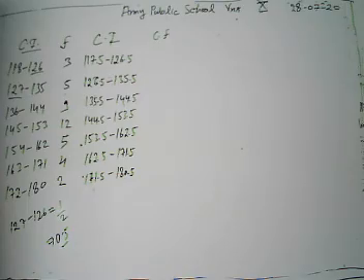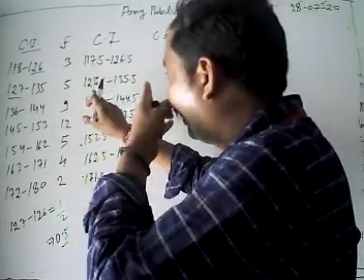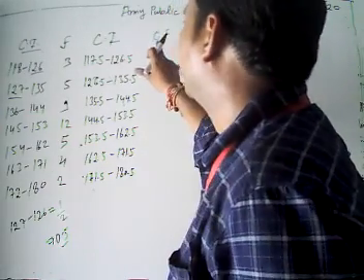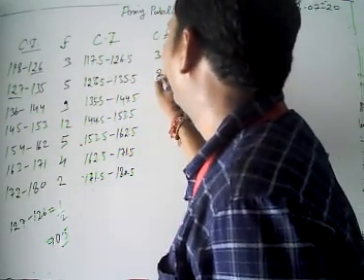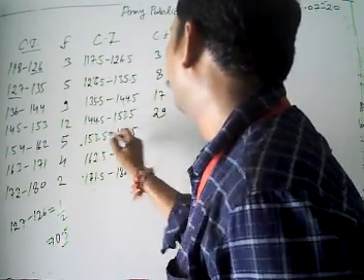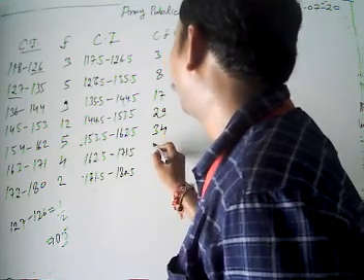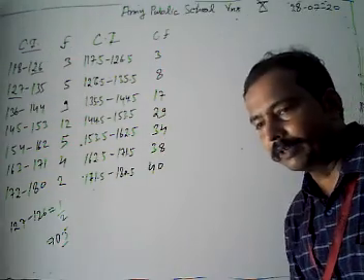It runs up to 180.5. Now again we have the frequency, then we have to find the cumulative frequencies: 3 plus 5 is 8, plus 9 is 17, 17 plus 12 is 29, plus 5 is 34, plus 4 is 38, plus 2 is 40. Now we get our cumulative frequencies.